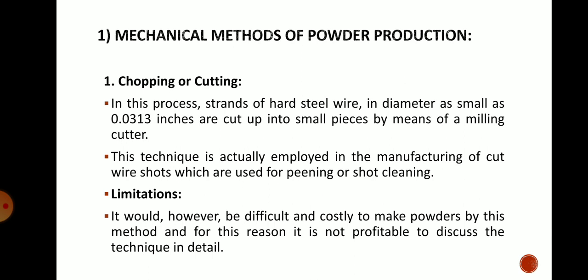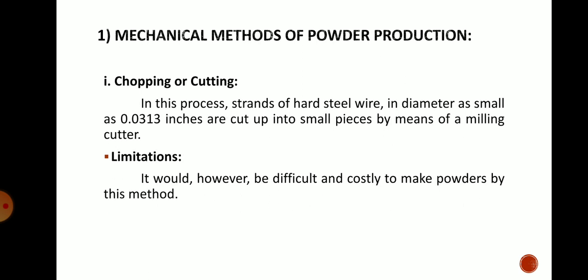So very small pieces of wire or metal will be cut into small pieces by milling cutter, and this is used as one kind of a powder. So it has limitations, that is, it would be difficult or costly to make the powders by this method, and for this reason it is not practicable or profitable to discuss the technique in detail. So in this technique small particles are produced by cutting or chopping. So in mass production this is not used. Secondly, chopping or cutting in this process.